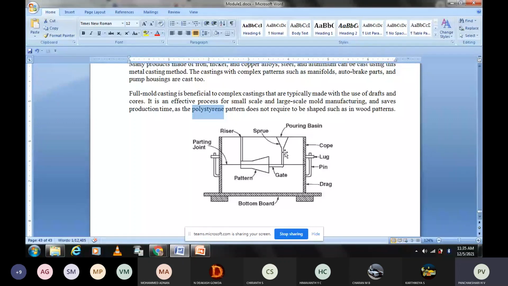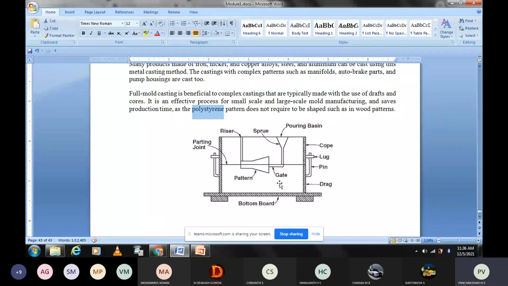The plastic automatically gets melted and evaporates. The polystyrene gets melted at that temperature and comes out. Through the riser, the liquid metal is coming in and meanwhile the plastic is melting, so it is creating the cavity, and the metal fills the cavity here. The cavity is created only after melting. So it will evaporate also. Like this, the casting is produced.